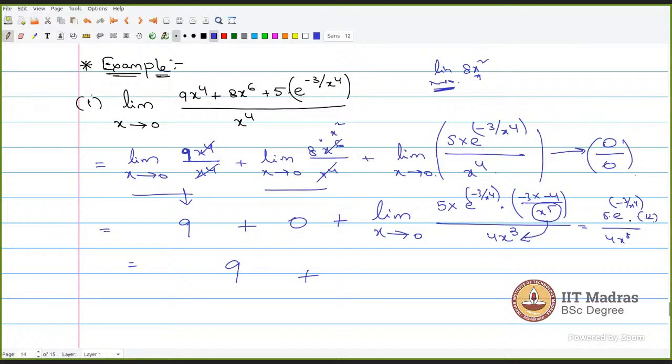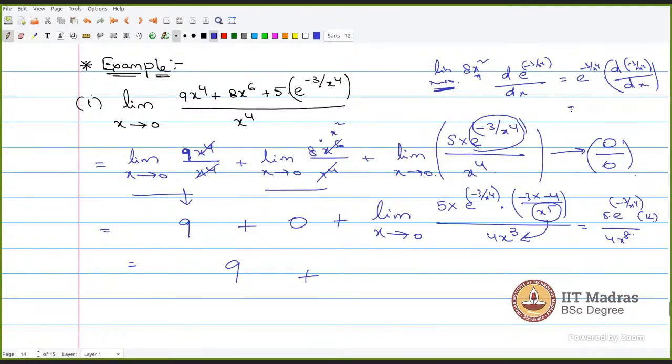Sir, can you please explain that one? 5e to the power minus 3 by x power 4, how did you get that value? Minus 3 into minus 4 x5. Okay. See, this particular thing is composition of two functions. So differentiation of e power minus 3 by x power 4 will be e to the power minus 3 by x power 4 times the differentiation of this particular power. Okay, chain rule. Use chain rule.